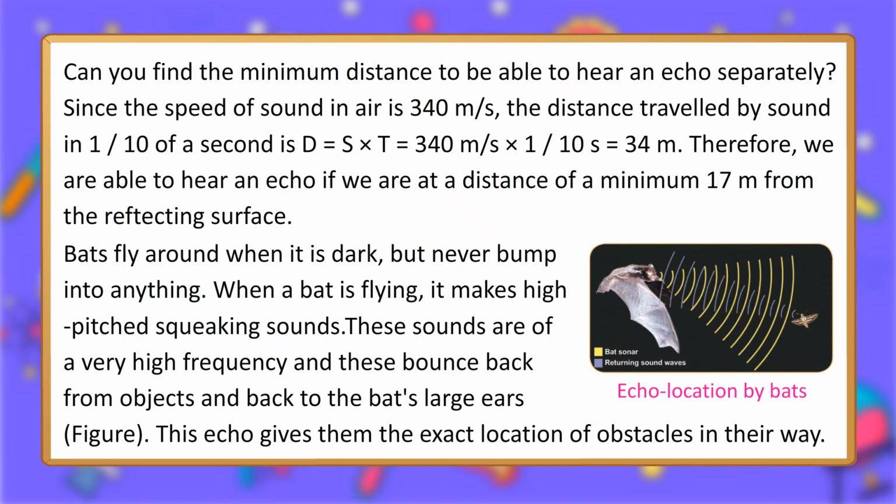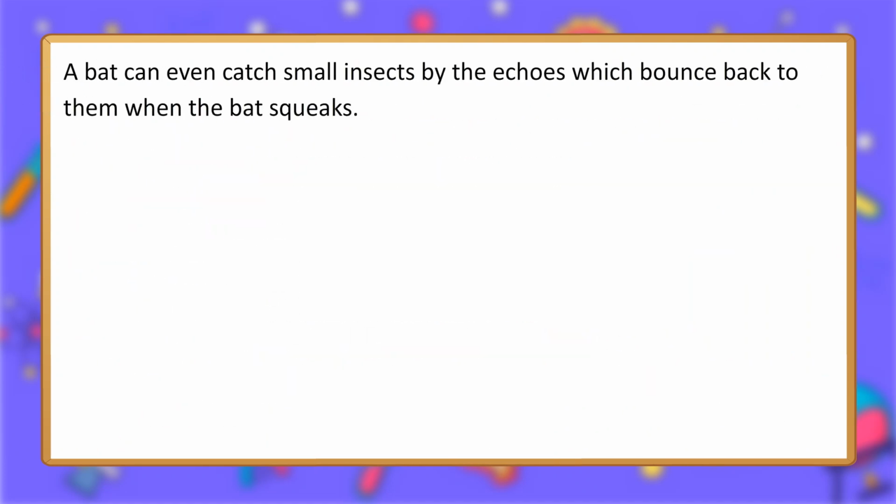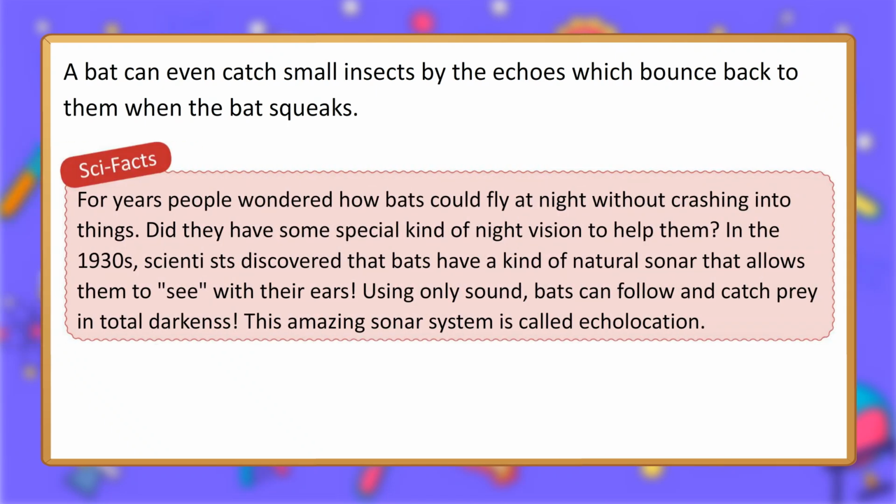These sounds are of a very high frequency and these bounce back from objects and back to the bat's large ears. This echo gives them the exact location of obstacles in their way. Echolocation by bats. A bat can even catch small insects by the echoes which bounce back to them when the bat squeaks.